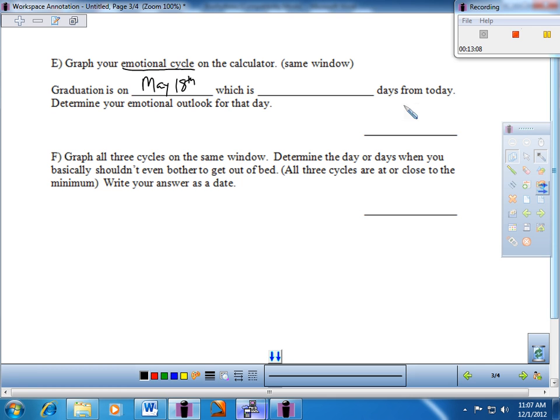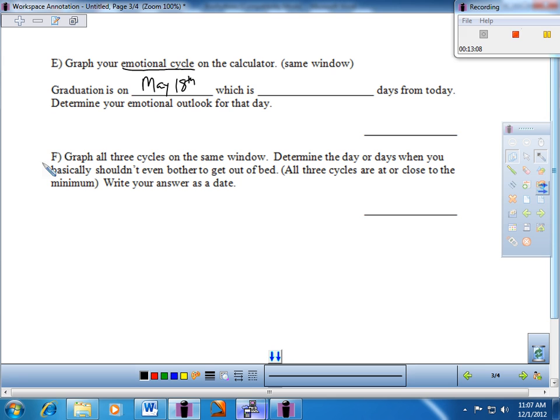And actually pause if you get an opportunity. Sorry, I'll give you an opportunity to do that emotional piece. Then come on back, and we'll do part F here, which is to graph all 3 cycles on the same window. So you're going to graph the physical, the emotional, and the intellectual all on the same, and determine the day or days when you basically shouldn't even bother to get out of bed.